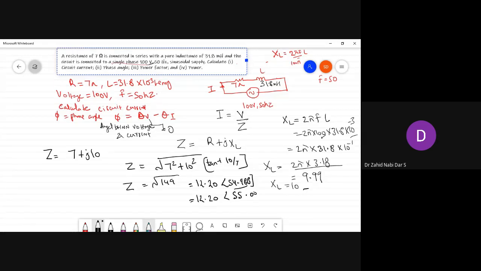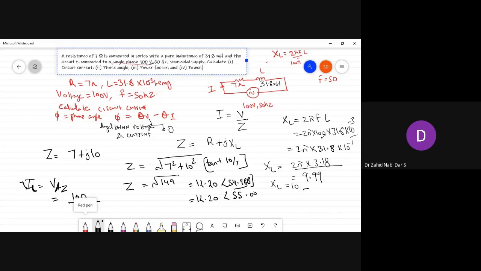Now you have to calculate your circuit current I. That would be equal to V by Z. The V value you have in the circuit is 100 volts.